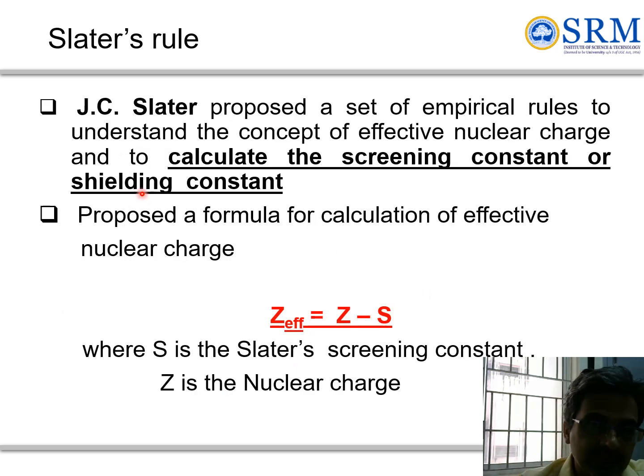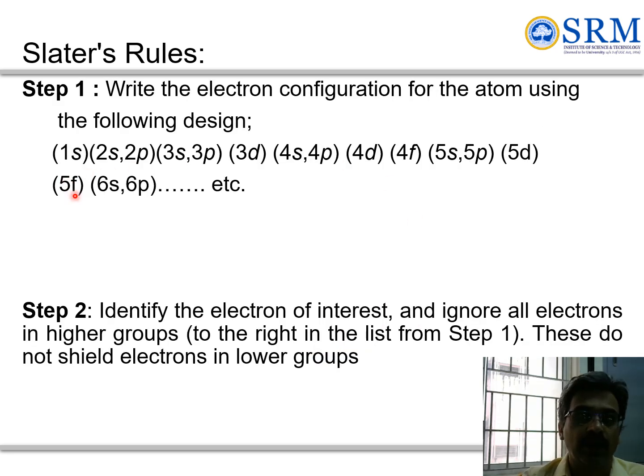And one important aspect of how to calculate effective nuclear charge is stated by Slater's rule, where Slater proposed a set of empirical rules to calculate the shielding constant by using this formula: effective nuclear charge equals atomic number minus shielding constant. So how can we calculate the shielding constant by using Slater's rule?